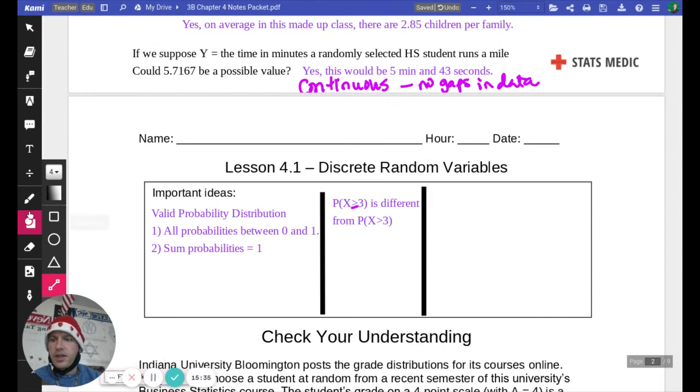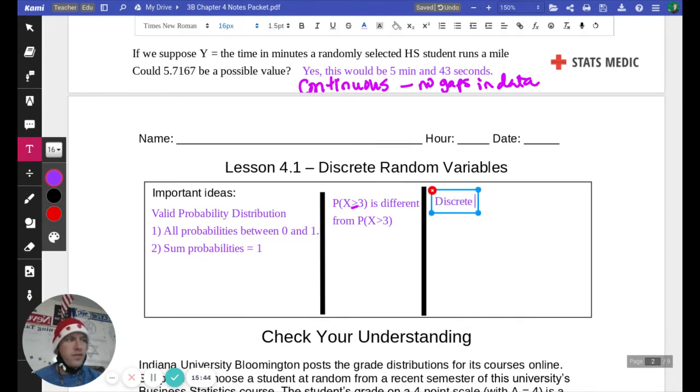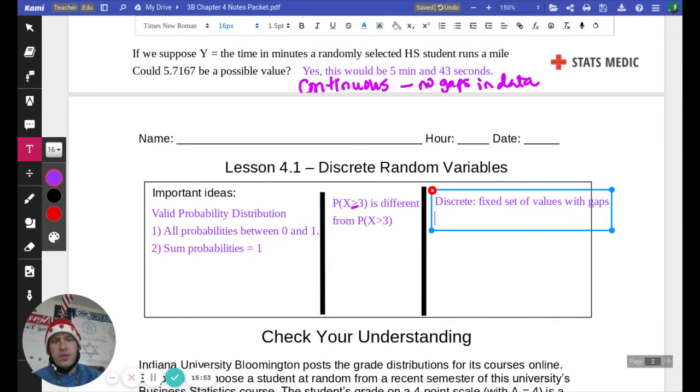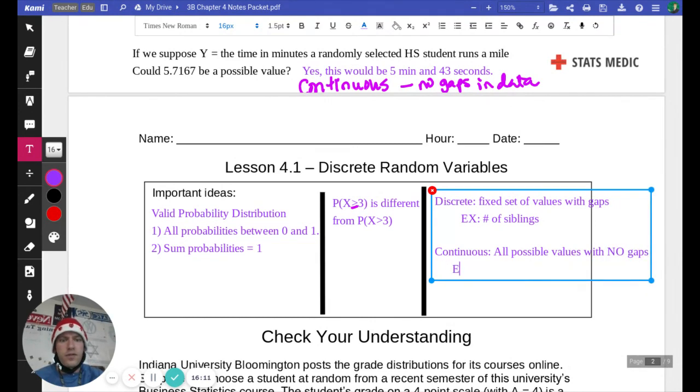And then finally, we can say that we have discrete variables, which is a fixed set of values with gaps. For example, your number of siblings. And we have continuous variables, which has all possible values with no gaps. For example, your height, weight, time, and there's plenty of other examples as well.